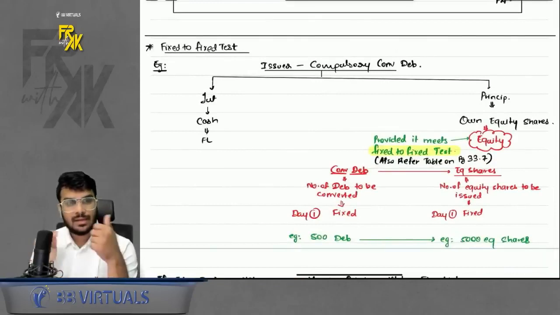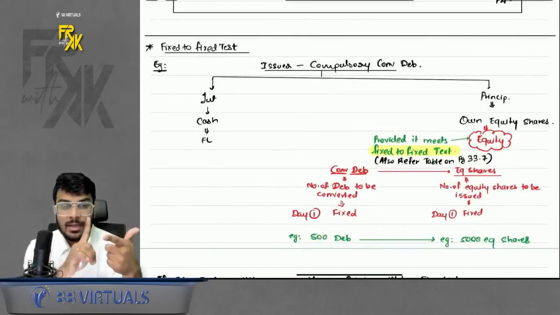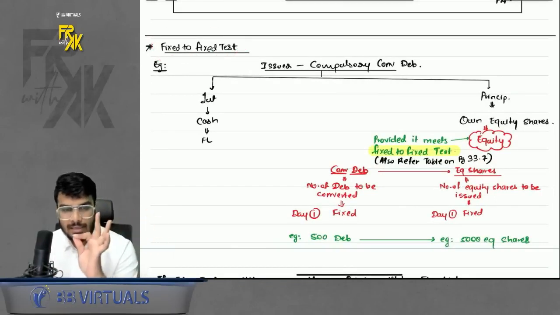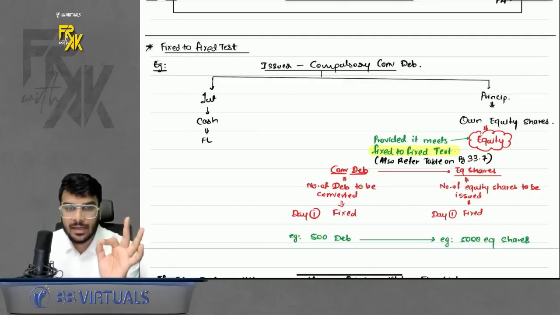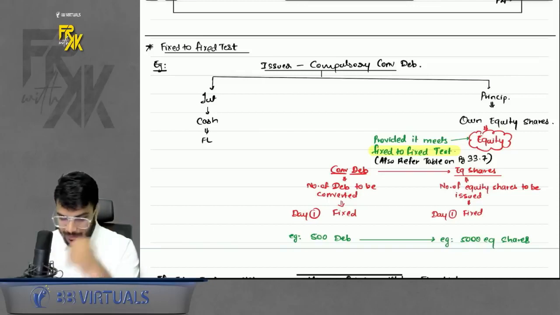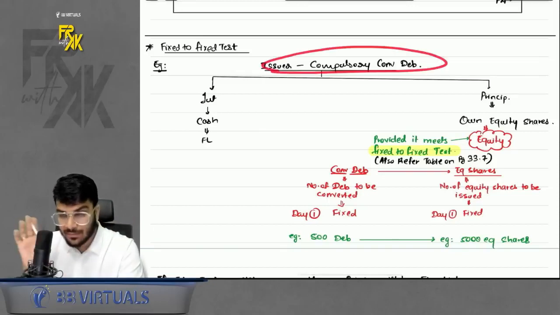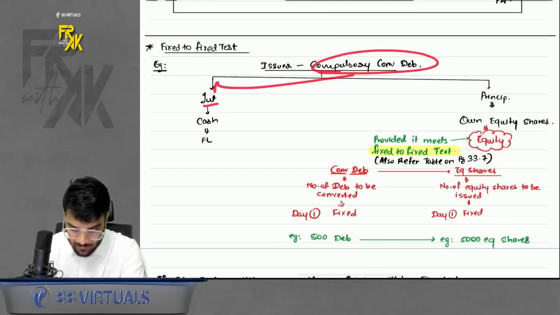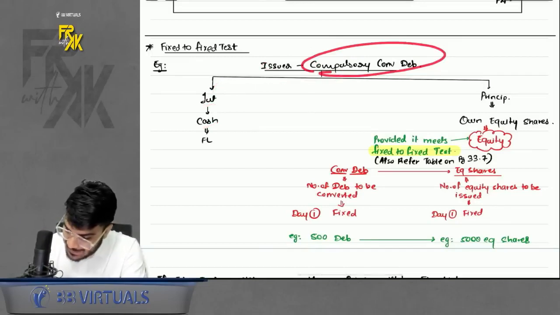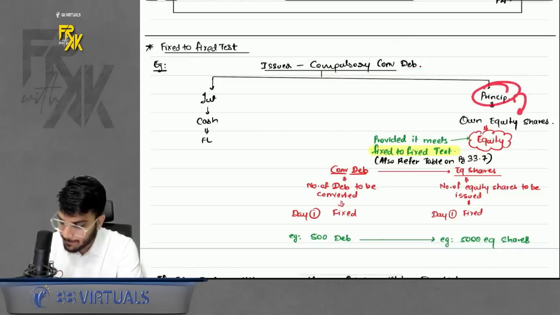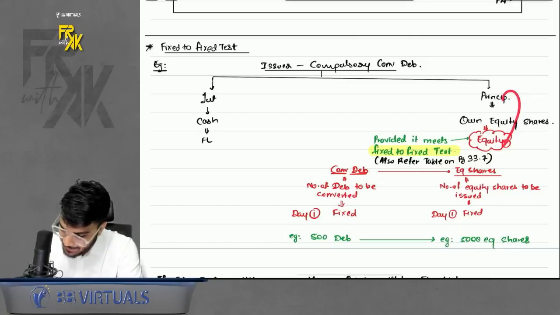Then, we discussed definitions. We discussed compound financial instrument. The next point under Ind AS 32 was the fixed to fixed test. Now, what is the meaning of this? A simple test which is conducted to know whether the item is equity or not. For example, let's say I issue a compulsory convertible debenture. Can I say interest I have to give in cash? But for the principal part, because it is compulsory convertible, the company will give its own equity shares. So principal is equity.